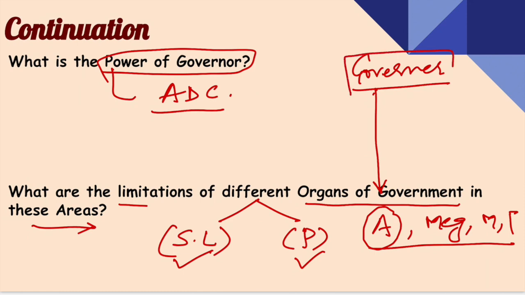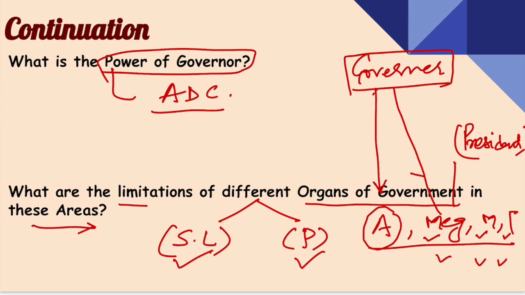However, the law made by the parliament in the case of Meghalaya, Mizoram, Tripura will be decided by the president. And again, we will look into the power of the governor, because the law made by the state legislature, even in the case of Meghalaya, Mizoram, and Tripura, lies with the governor.